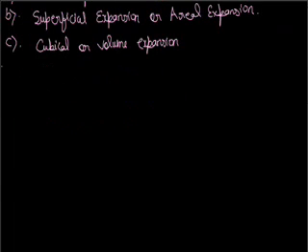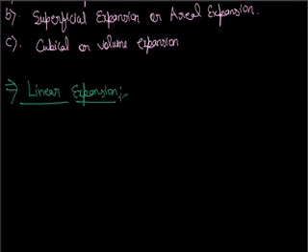Now let us discuss all these. The first one is linear expansion. What is this? When a rod is heated, its length increases. Linear expansion means if an object or a body has its length increased due to temperature or heat, then we use the term linear expansion.